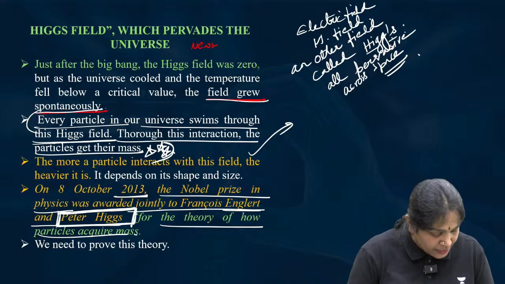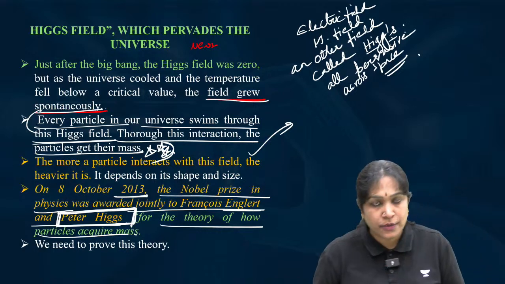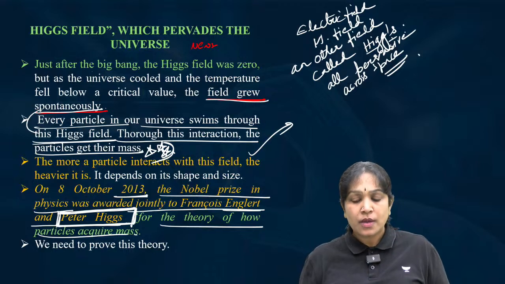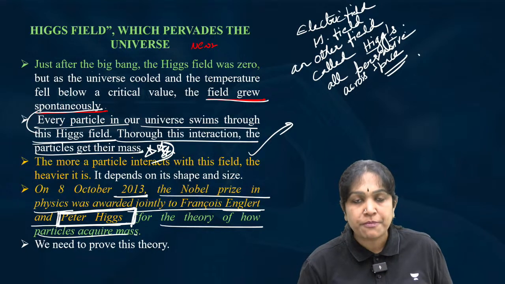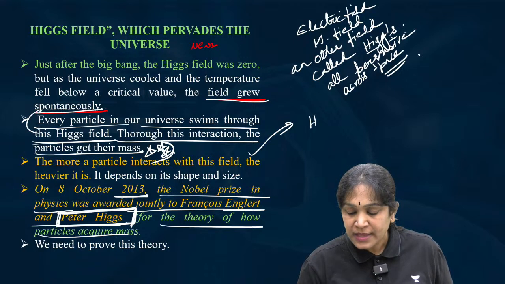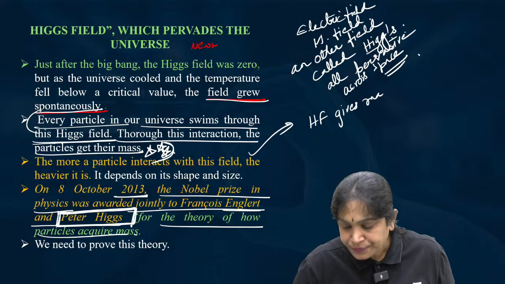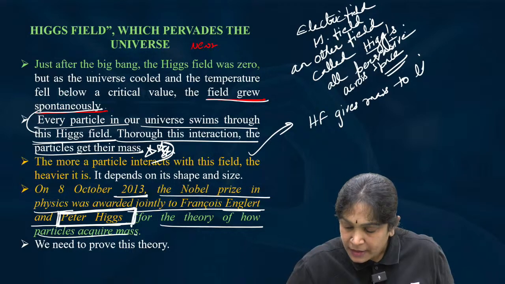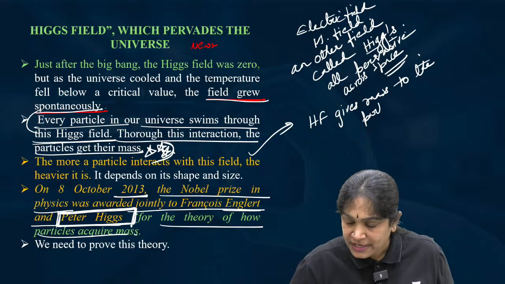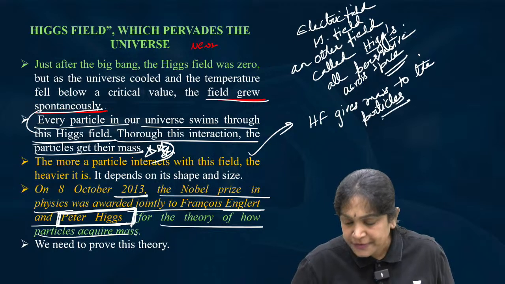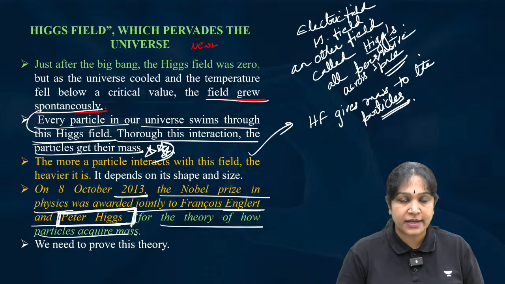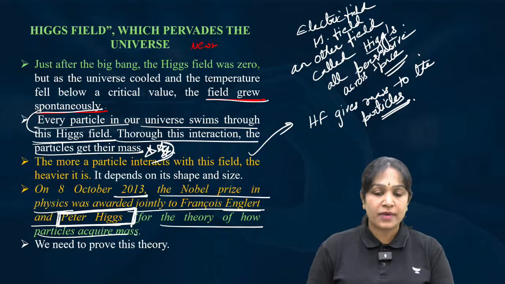I am going to tell you what the Higgs field does. The Higgs field gives mass to the particles. I hope it is clear. How?